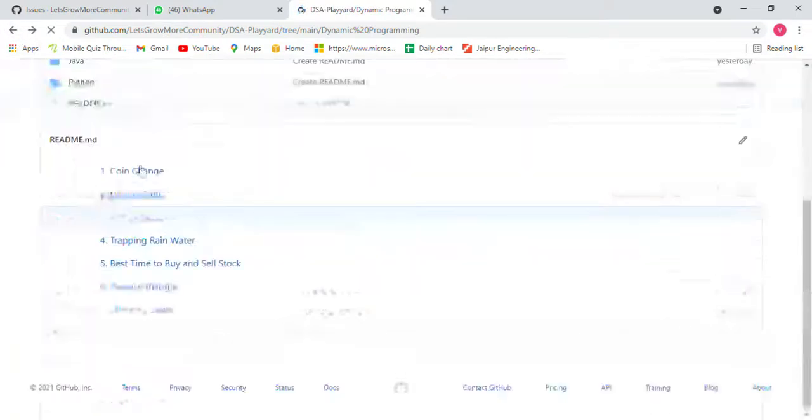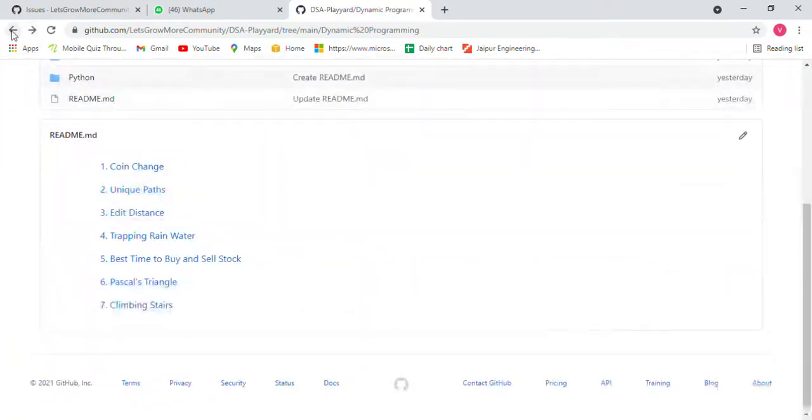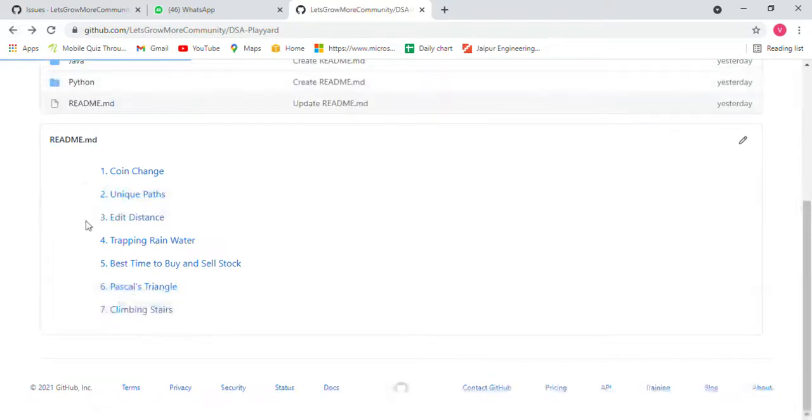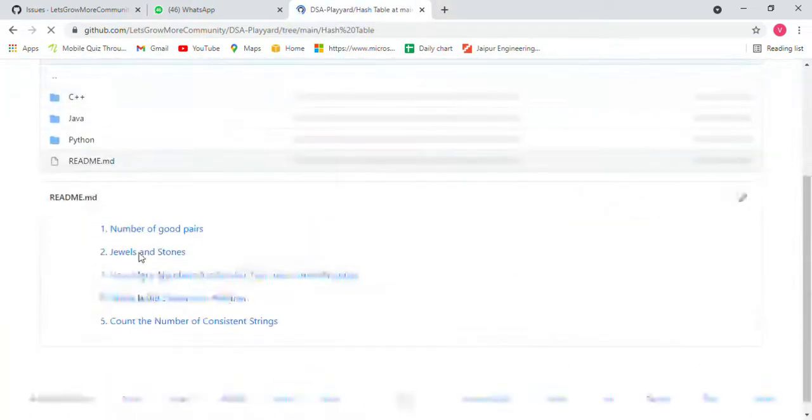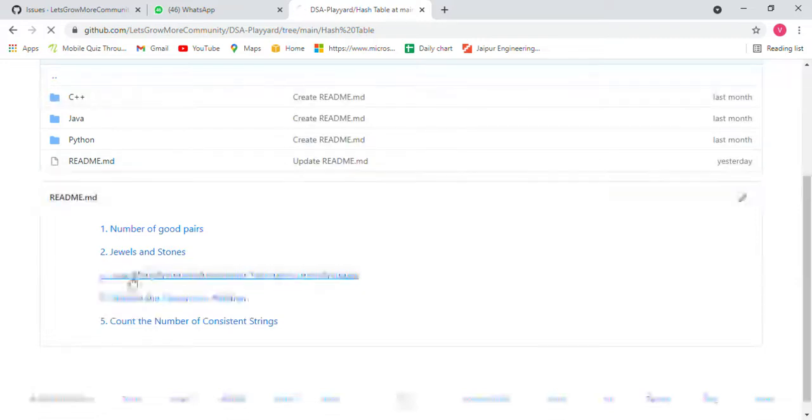Go to any topic. Like I have asked for DP, just go to DP, unique path, I will show you here. We have many such questions. Now go to the question, and it will redirect you to the LeetCode question.